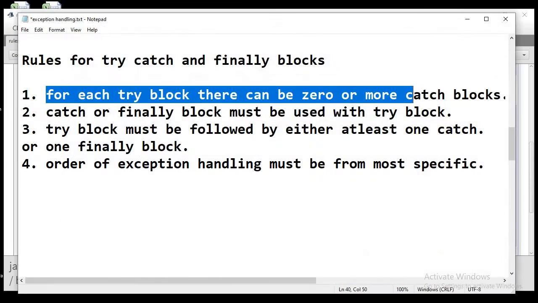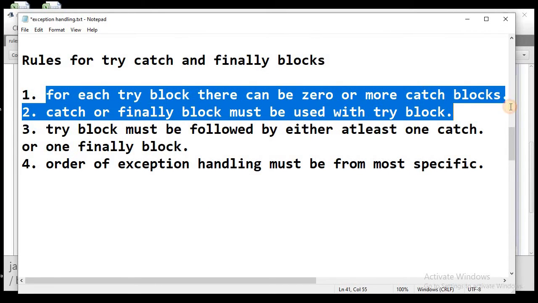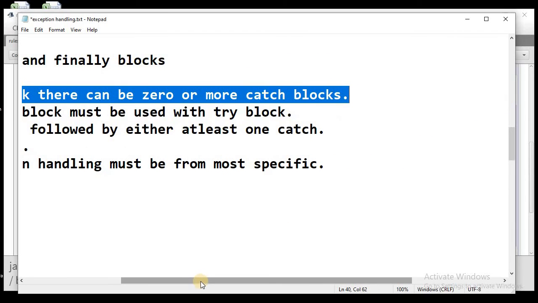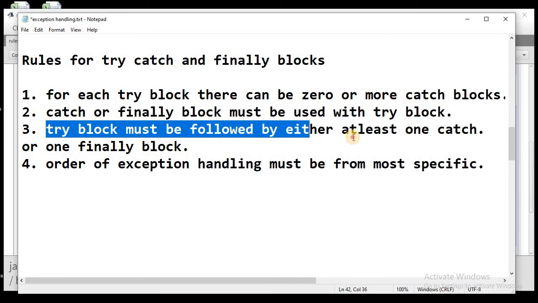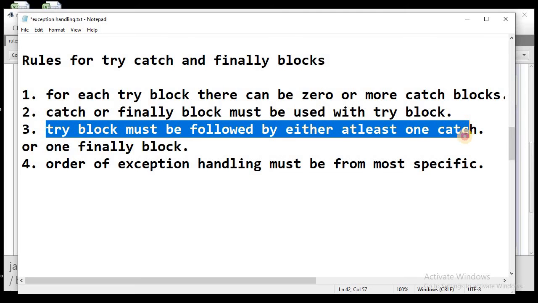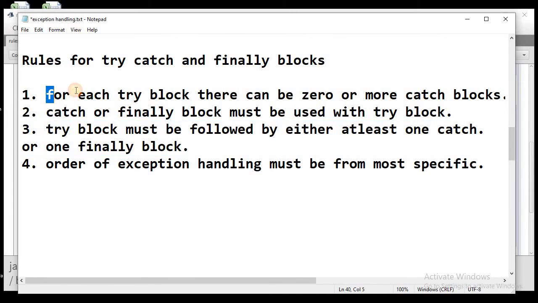So this was the first rule, that for each try block there can be 0 or more catch blocks. But if we are using 0, then we need to use the finally block. So you will be able to see that this falls into rule number 3. The try block must be followed by either at least one catch block or one finally block. So we have seen these two rules in one single example.